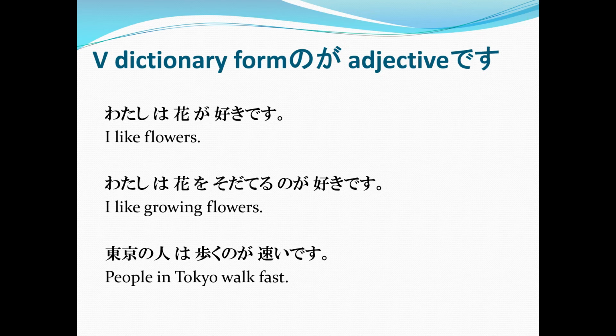Tokyo no hito wa aruku no ga hayai desu. People in Tokyo walk fast.